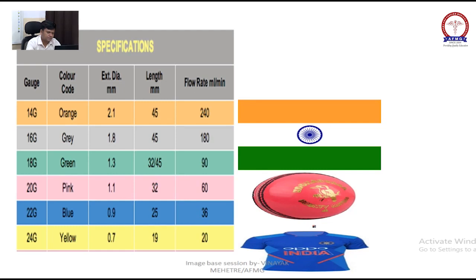Now last but not the least, this is your most important thing. This has already been asked. Which one came in the exam? Anyone? Pink. Why has it come? It came because this is the most commonly used cannula. Orange and gray are used in trauma.